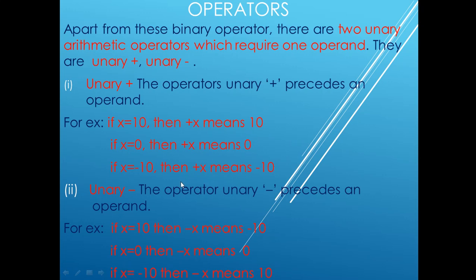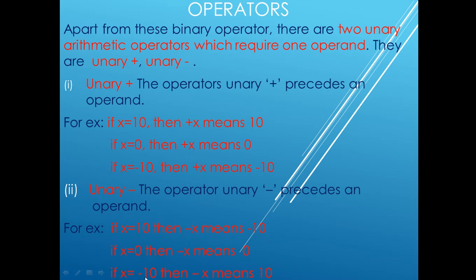The same way, unary minus. The operator unary minus precedes an operand. When you put it before the operand, it is known as unary minus. Here x is the operand and you have put the minus before it, so it is unary minus. If the value of x is 10, then minus x means minus 10. If x is 0, minus x means 0.